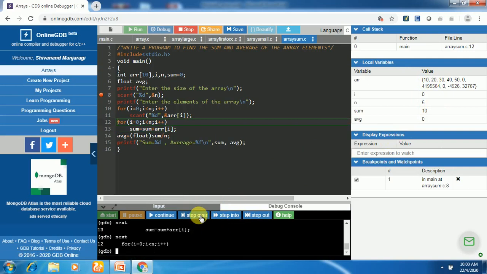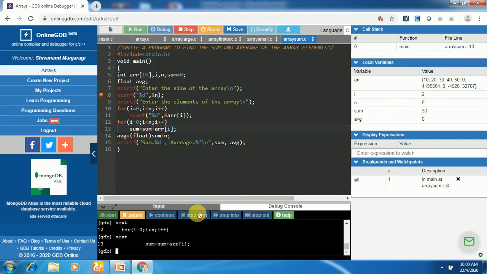Similarly, in the second iteration, the second element of the array, that is 20, whose index is 1, will be added to sum. It will be 20 plus the current sum 10, which becomes 30. Let's check it. It became 30 here. In the next iteration of the for loop, we take the third element whose index is 2, that is 30, and it will be added to sum here.